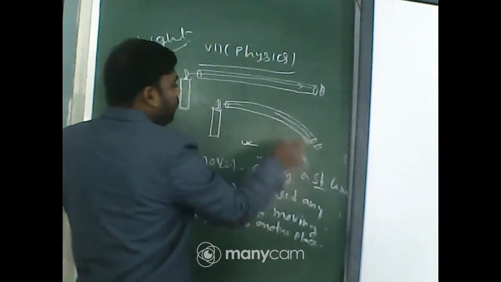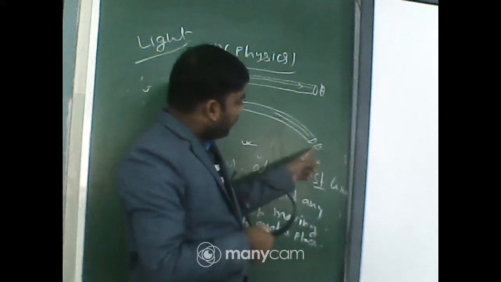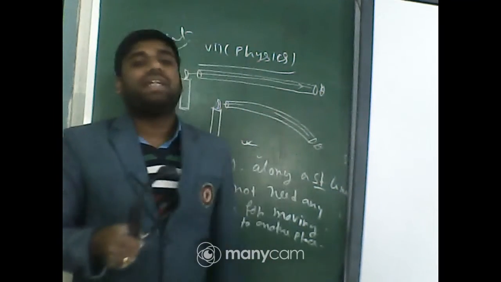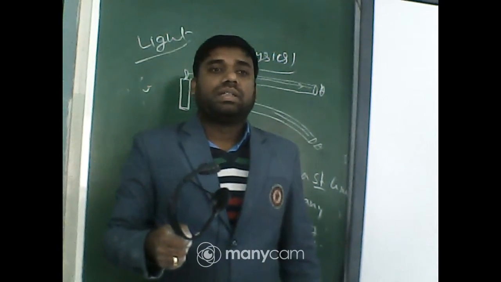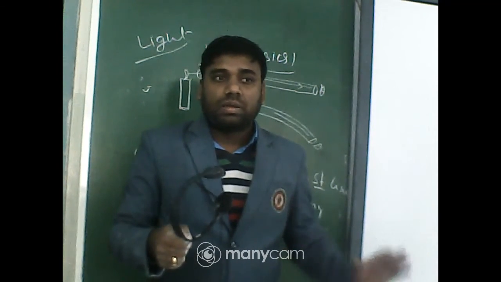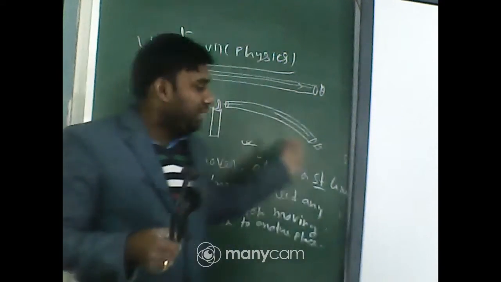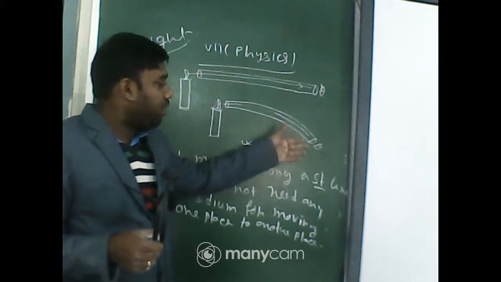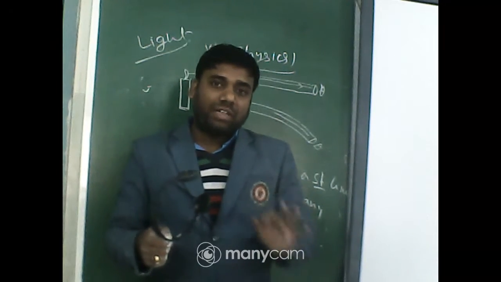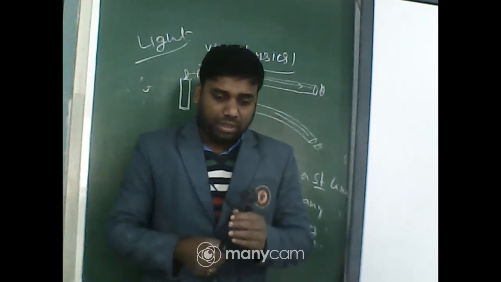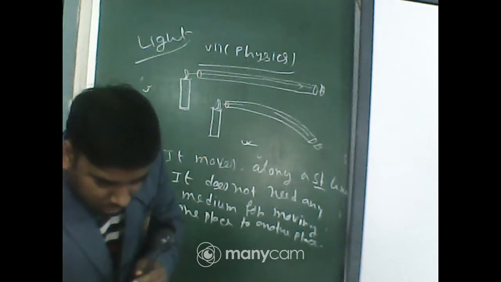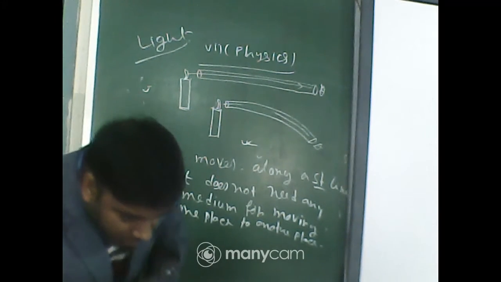If light could move along a curved line, you could see the candle flame from this position. But as you cannot see the candle flame from this bent tube, it indicates that light moves in a straight line. Got it, everyone? Got the concept? Yes or no? Write it down in the chat box.